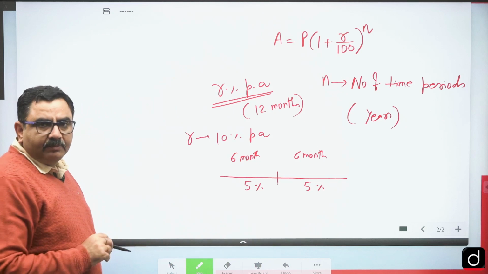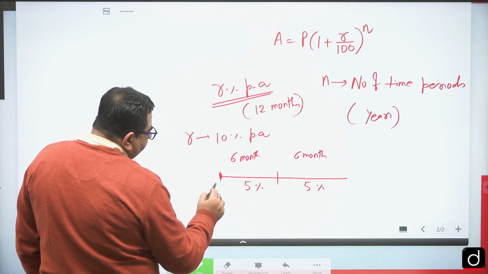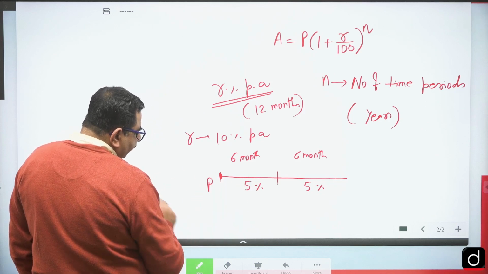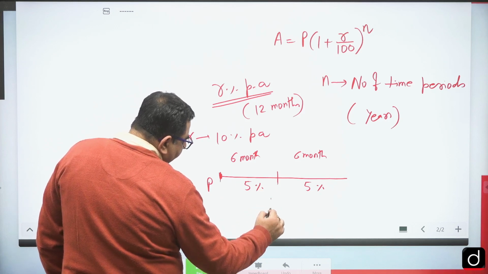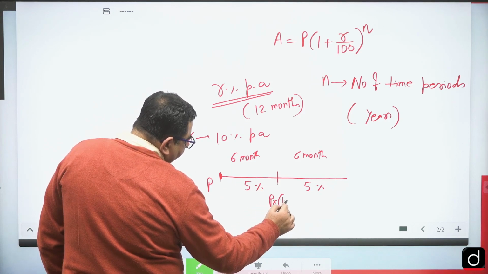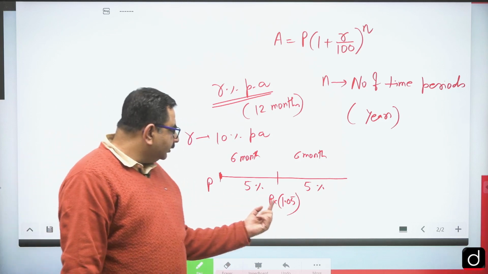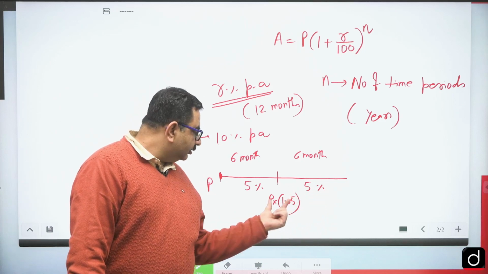And what do we mean by this? Suppose whatever money I deposit, let's say principal, first of all it will increase by 5%. So here I can write P into 1.05. After those 6 months, the 5% increment will be on this latest sum of money.